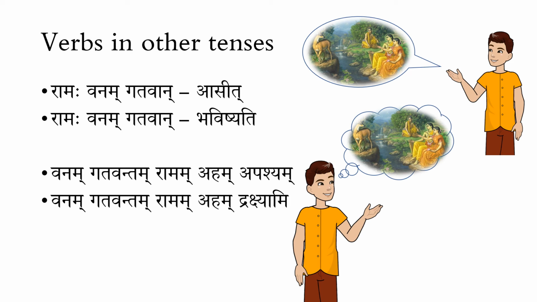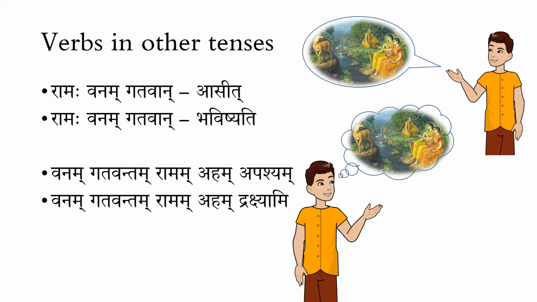What does it mean? When I see Rama in the future, whenever I see him, because the action of seeing Rama has not completed, it will be in the future. It is not happening now also. So at that point, whenever I see Rama in the future, Rama's status would be that he will have already reached the forest.